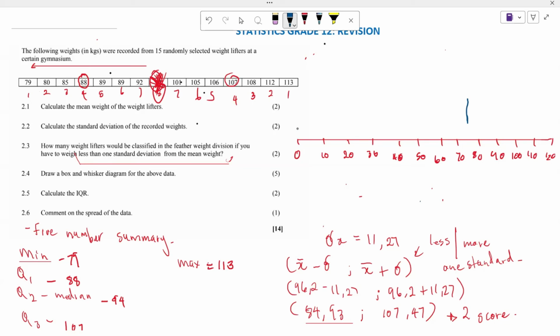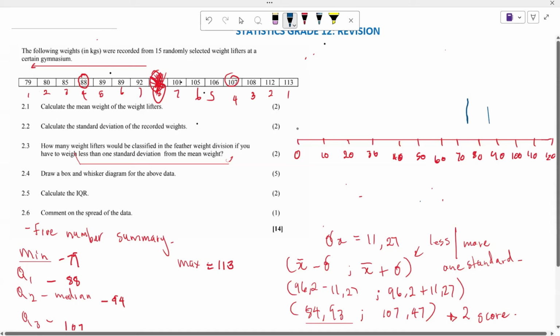And now from here, what are you going to have here? We said we are also having 88, and our 88 is our Q1, which means if this is 80, then 88 is probably just going to be next to the 9, somewhere here.